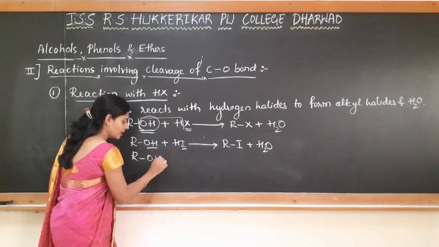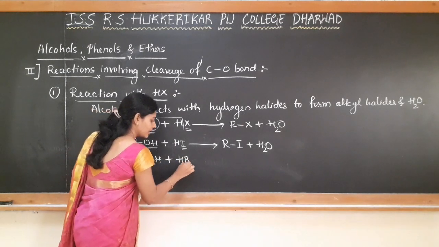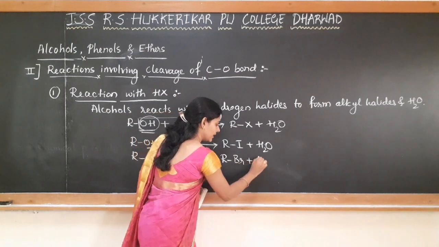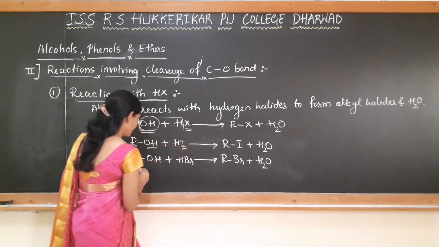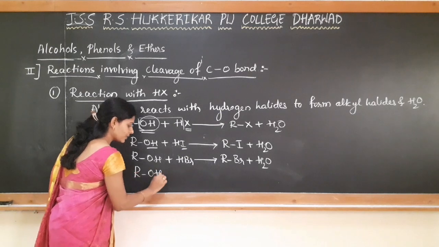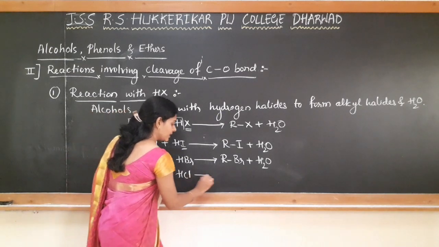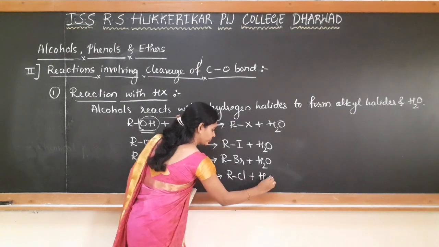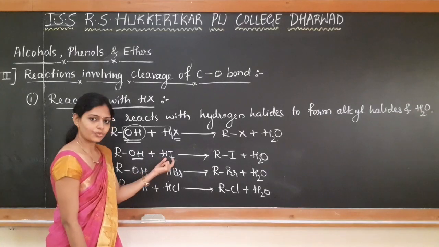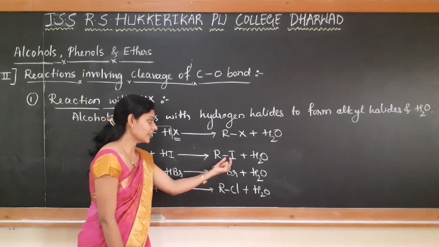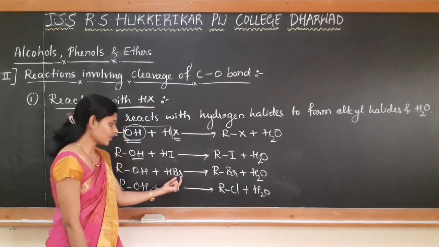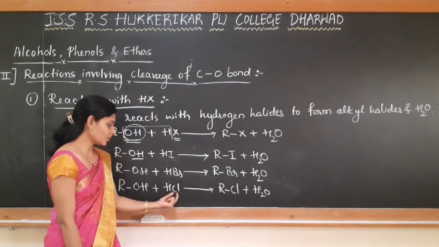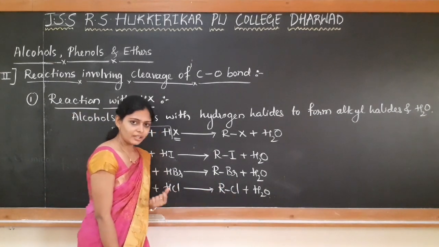Similarly, alcohol on reaction with HBr gives alkyl bromide and water. When alcohol reacts with hydrogen chloride, there is a formation of alkyl chloride and water. So on reaction with hydrogen iodide, it gives the respective alkyl iodide. On reaction with hydrogen bromide, it gives the respective alkyl bromide. On reaction with HCl, it gives alkyl chloride.